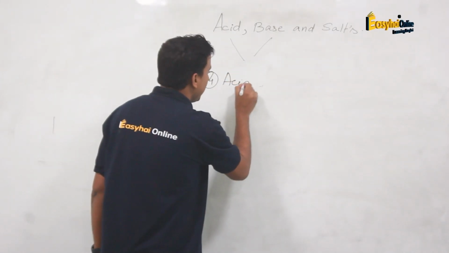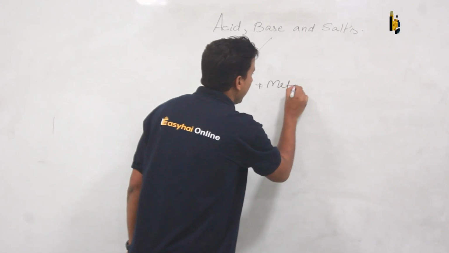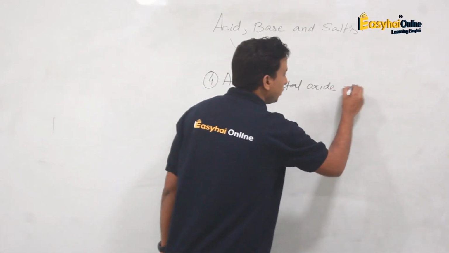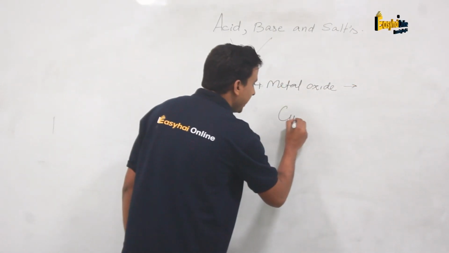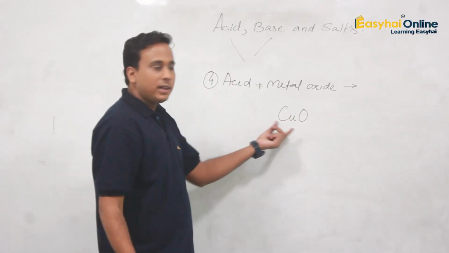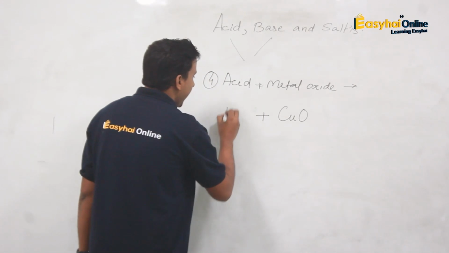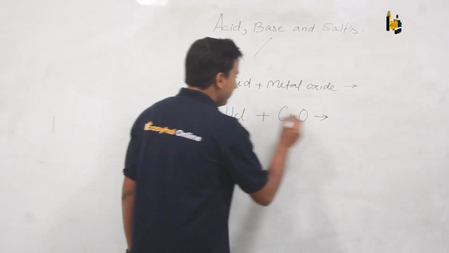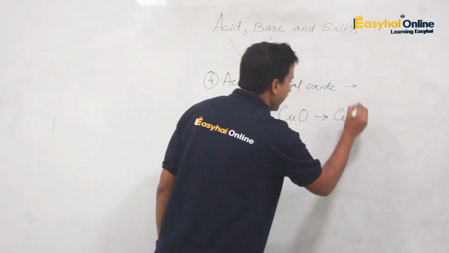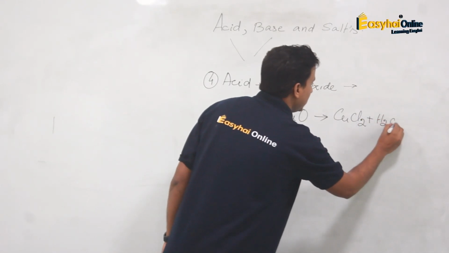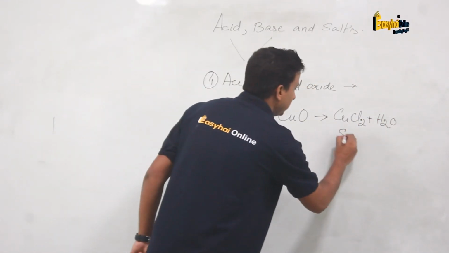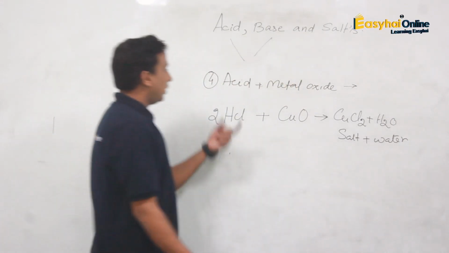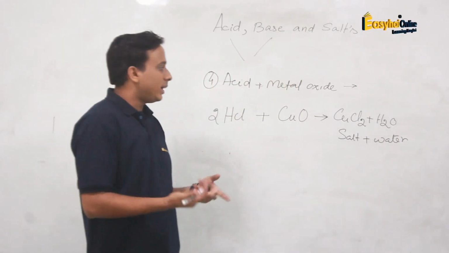Now acid is going to react with metal oxide. What is it going to form? Let us see that. So metal oxide, what metal can we commonly take? Copper oxide. So copper is a metal and copper oxide is a metal oxide. It is going to react with HCl. So what is going to form? It is going to form CuCl, that is copper chloride, and water. So what does it form? Salt plus water. So when acid is reacting with metal oxide, it forms salt and water, we can say that.